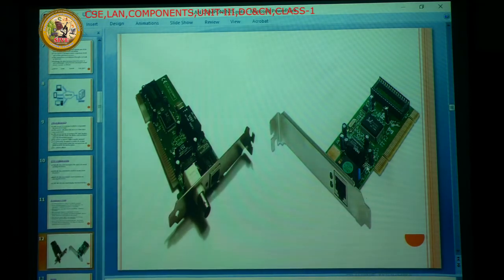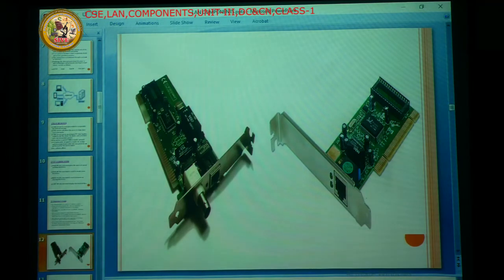In laptops there is no separate Ethernet card. It is built-in chips that have been developed, and just the port appears on the back side, externally only. In olden days, on older computers, this Ethernet card slot was attached to the motherboard. Still up to now we are using this kind of motherboard and this kind of Ethernet card.